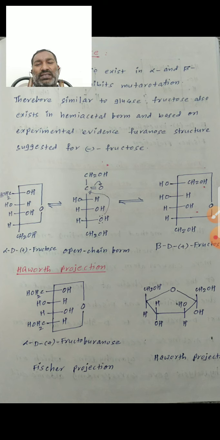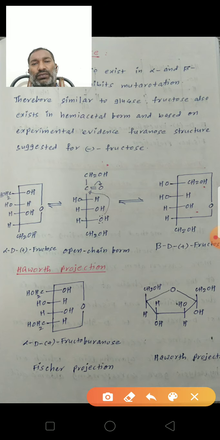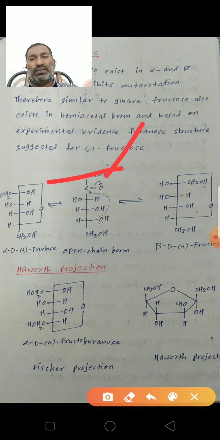So by taking this Fischer projection formula, we can write the Haworth projection formula. This Haworth projection formula is a somewhat better structure than the Fischer projection formula. So take a furan here, and write the same as furan.